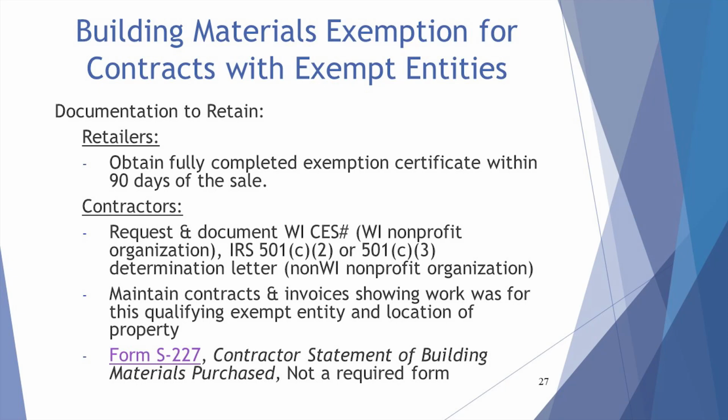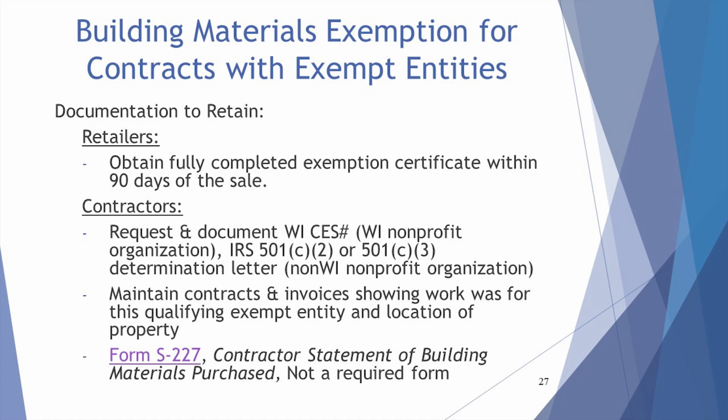Contractors will need to maintain records to substantiate all of the elements or criteria that they met to qualify for the exemption. A contractor should obtain the Wisconsin Certificate of Exempt Status Number or IRS 501(c)(2) or 501(c)(3) determination letter from the qualifying exempt entity. A Wisconsin Certificate of Exempt Status Number is also referred to as a CES number.